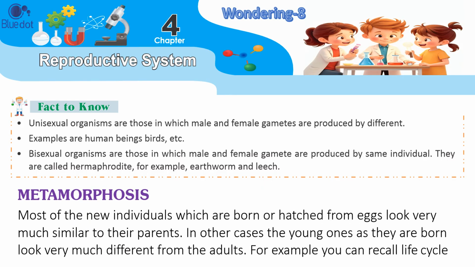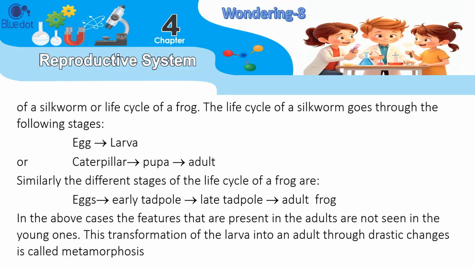Metamorphosis: most of the new individuals which are born or hatched from eggs look very much similar to their parents. In other cases, the young ones as they are born look very much different from the adults. For example, you can recall the life cycle of a silkworm or the life cycle of a frog.